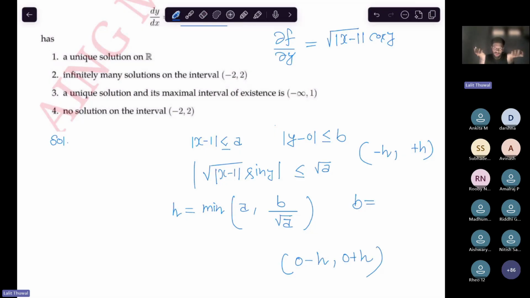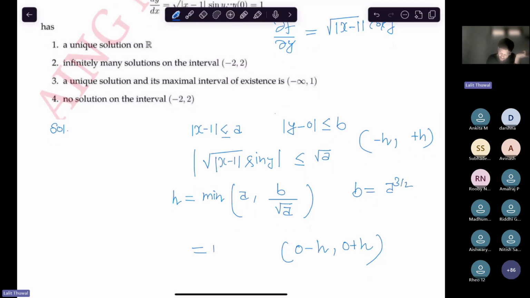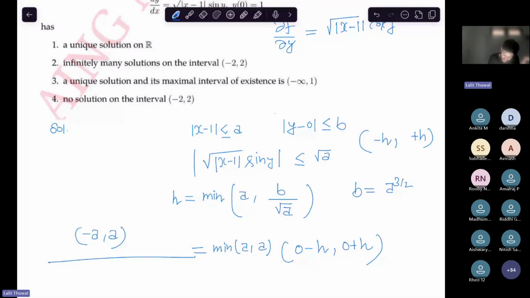What should you choose in place of B? It's easy, right? Just choose A to the power 3 by 2. So this will give the minimum of A comma A. It means h can be any number. This shows that the solution exists in every interval, so this exists for all of R, right?